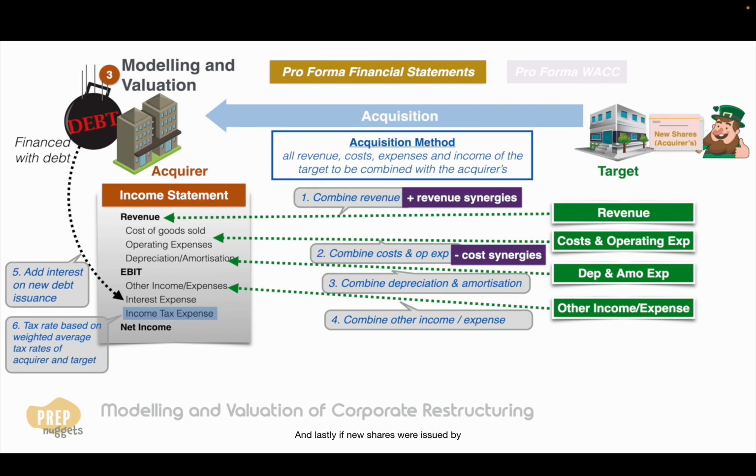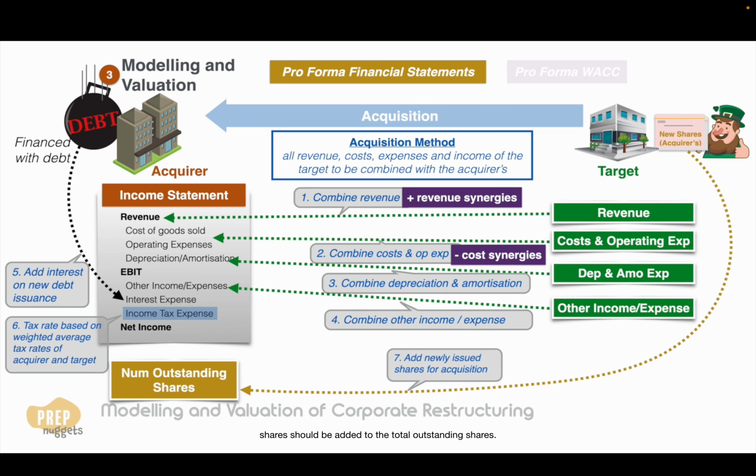And lastly, if new shares were issued by the acquirer for the acquisition, this number of new shares should be added to the total outstanding shares. From this pro forma statement, we can estimate the future earnings per share of the merged entity.